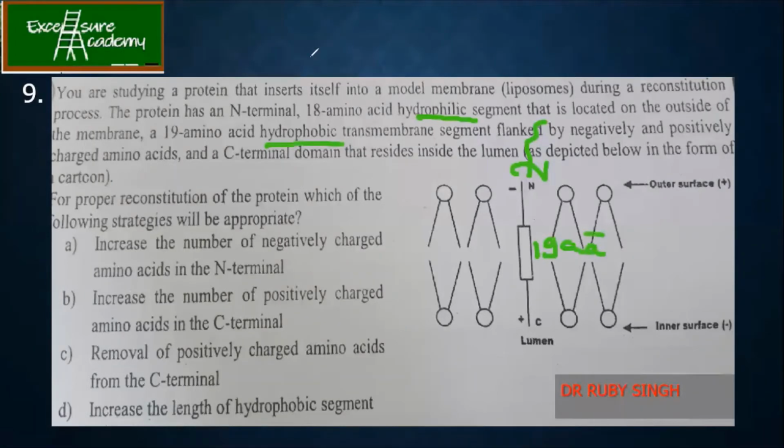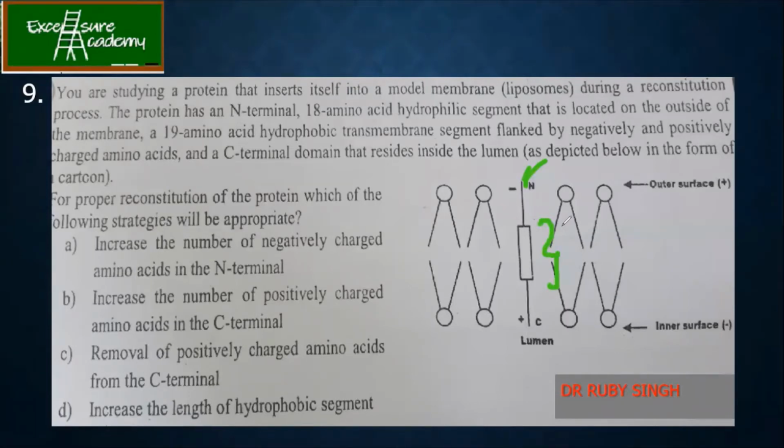Okay. So what they're saying is, just see the figure over here. So there is a liposome into which one of the protein has been inserted. Okay. So you have got the hydrophilic region and you have got the hydrophobic region. Now for proper reconstitution of the protein, which of the following strategies will be appropriate?